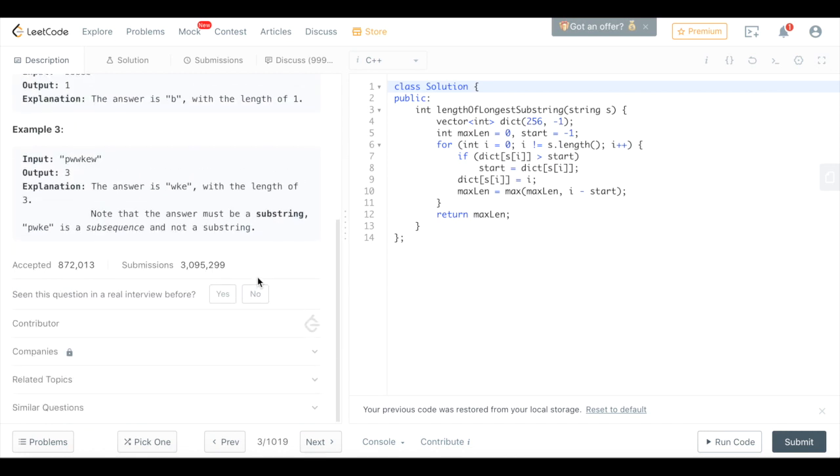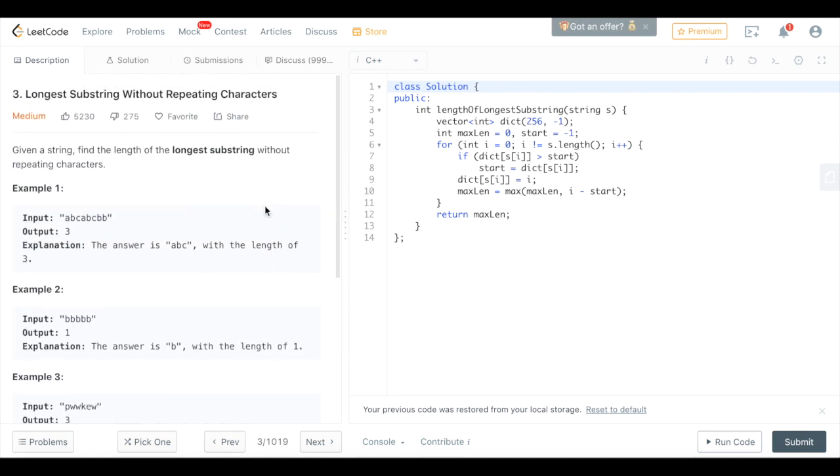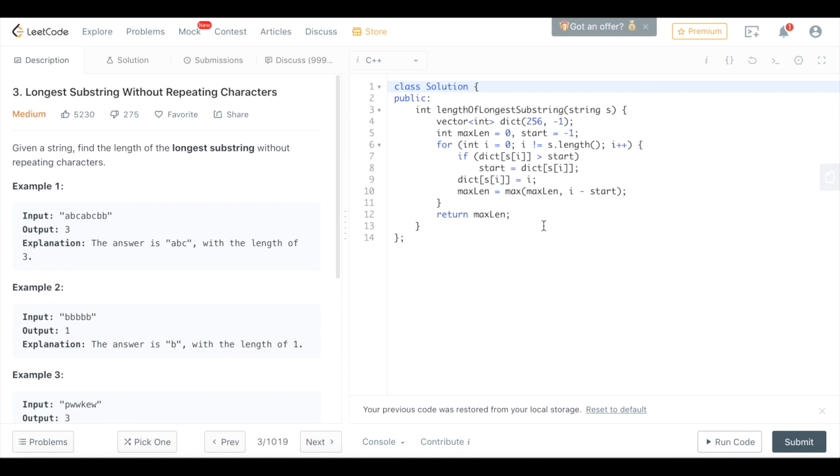Let's look at the solution. I believe I learned it from the discussion panel, and I was using C++. The idea is to record the last appearance of every character. So we will have a vector of integers with length 256 and the values are -1.